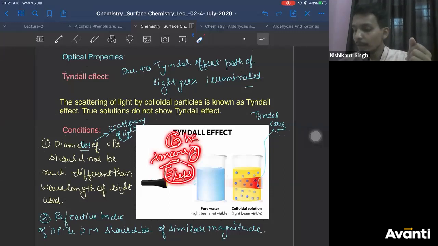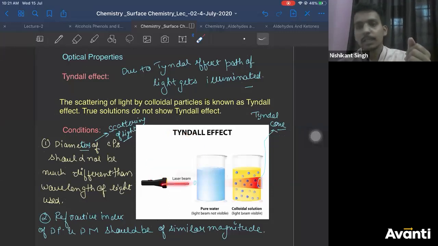That means the light coming has very little energy. If it has very little energy, it will collide with some of the particles. If the colloidal particles are large, it will collide and come back. And if lambda is less, energy is high, and the laser beam will pass straight through. It will not get scattered.